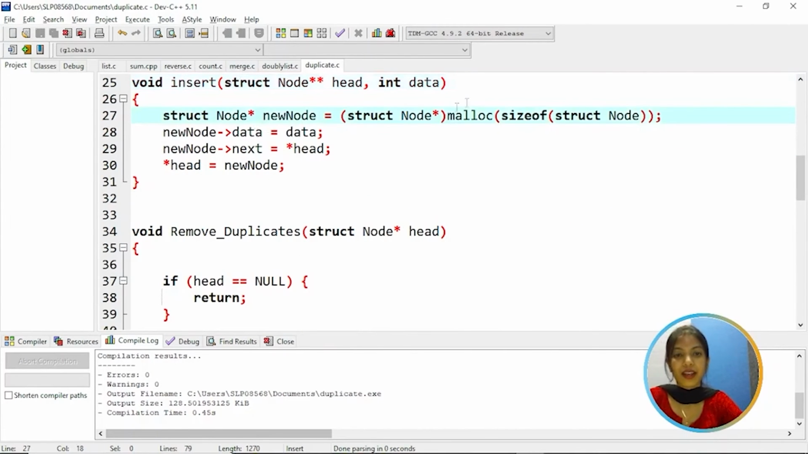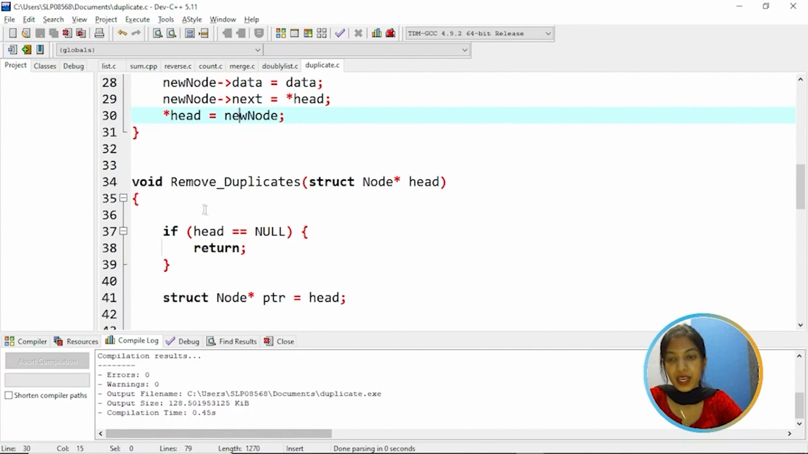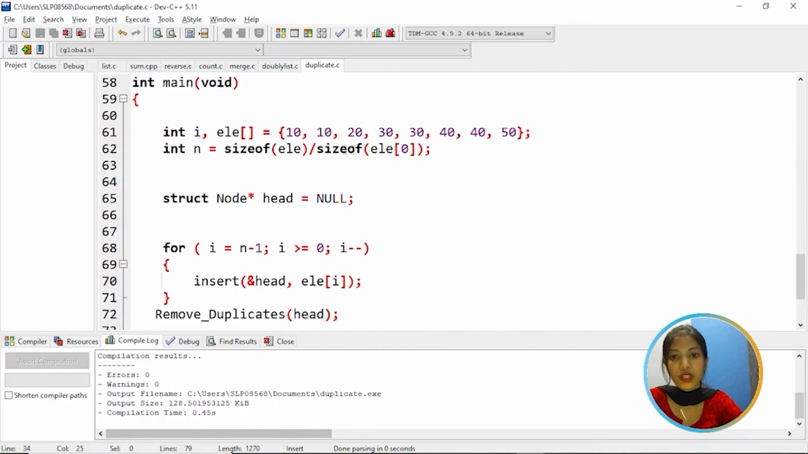So creating a new node and allocating memory for it, and then assigning data. And the new node's next will be head. That means head is holding the address of the new node. And then we have a remove duplicate function. So this function is basically going to remove the extra or duplicate 10, 30, and 40.